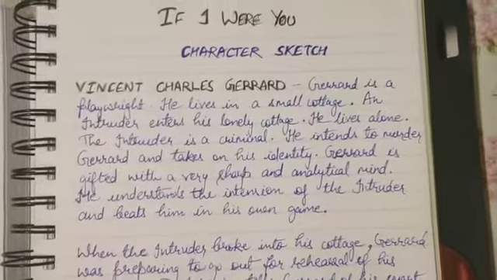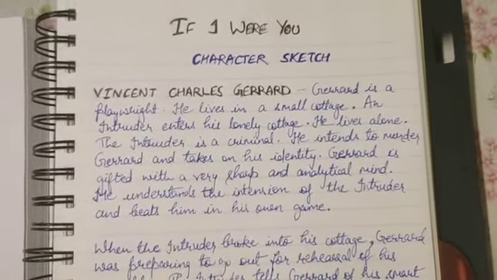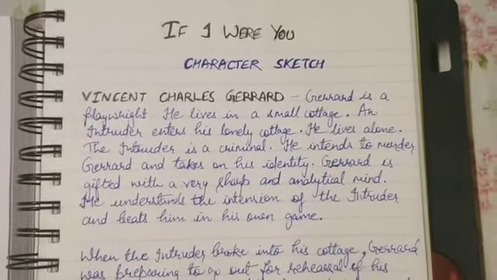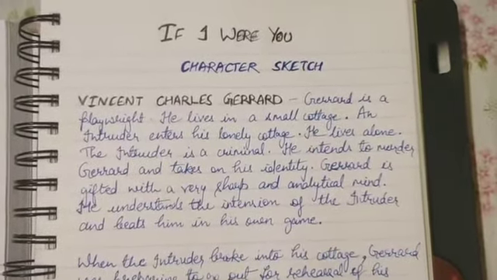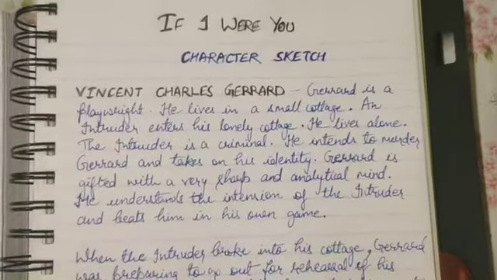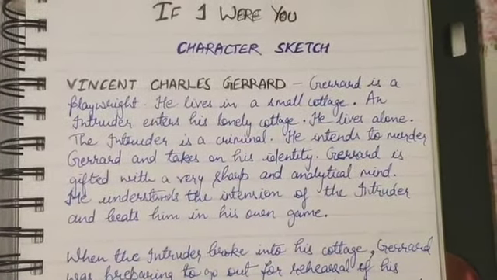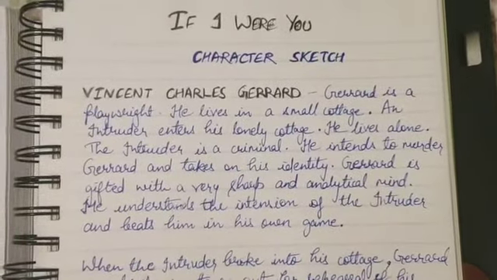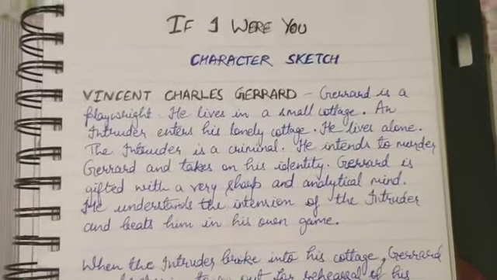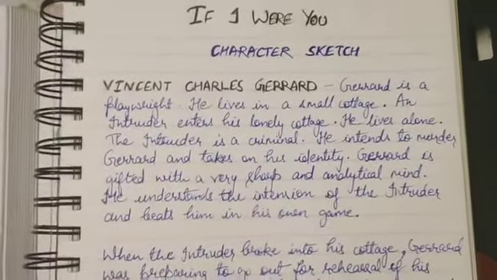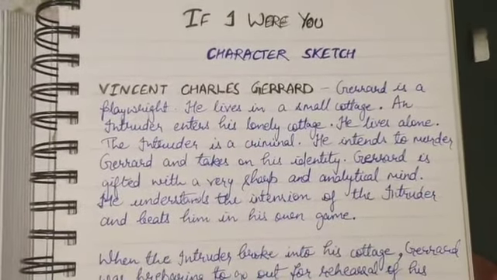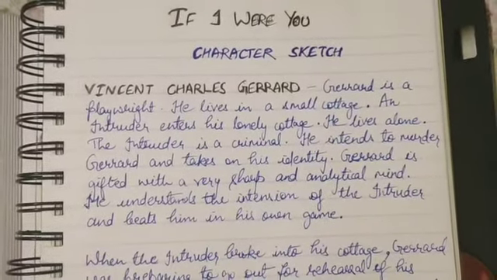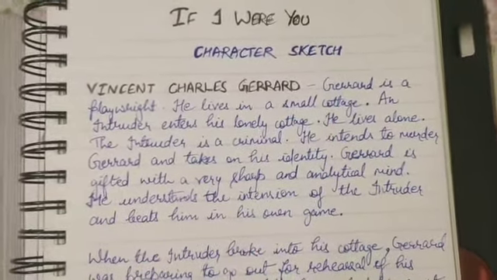So I must tell you that this drama is a very interesting one, and without much ado, let's start the character sketch of Vincent Charles Gerard. Okay, let me read it for you first, then I'll come to the explanation. Gerard is a playwright who writes plays. He lives in a small cottage. An intruder enters his lonely cottage.